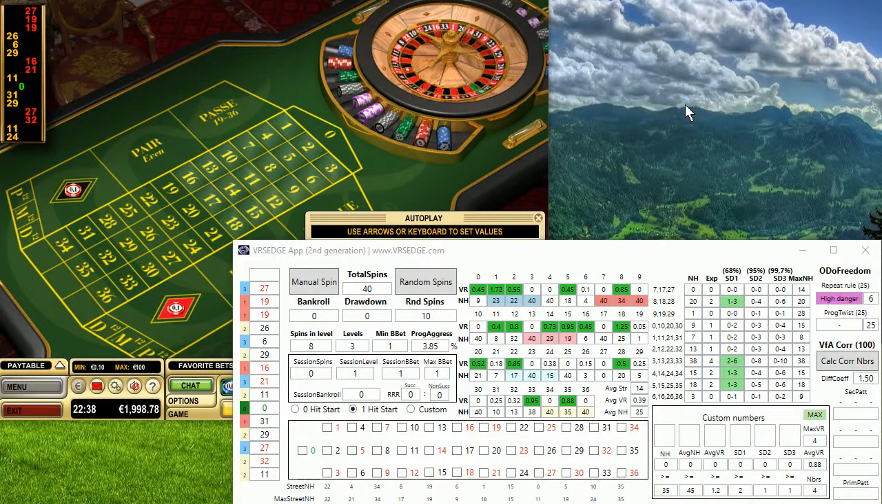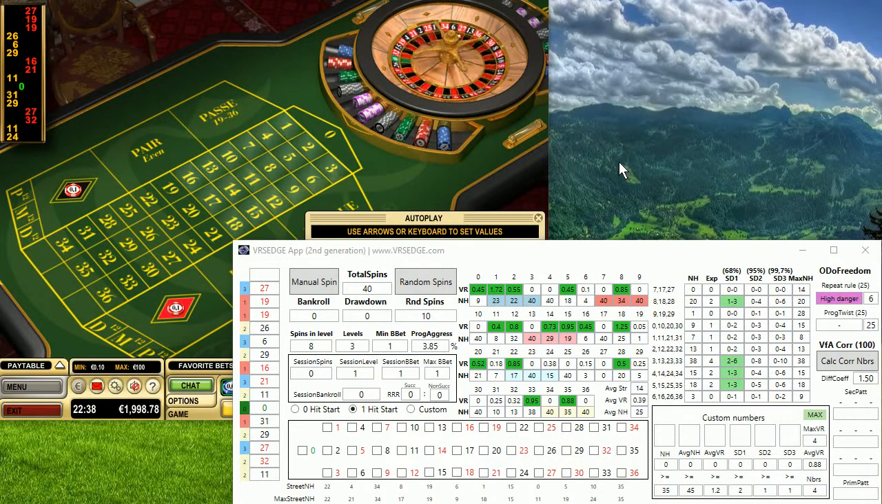So I want to continue again, but I'd like to change the approach a little. In the last sessions I was mostly recording while using my favorite pattern, 0, 10, 20, 30, observing the table and betting on these 4 numbers. But it becomes a little boring because it's still the same approach, so I want to change that. Right now I want to use my VRSEDGE app.